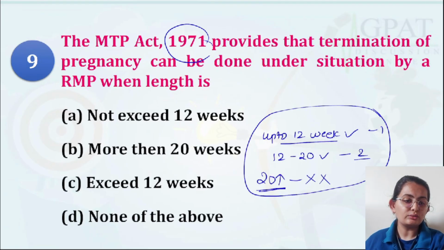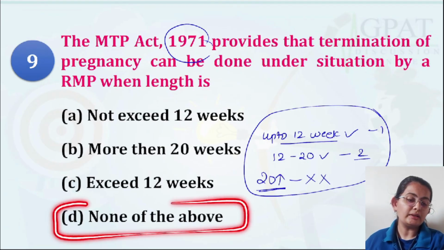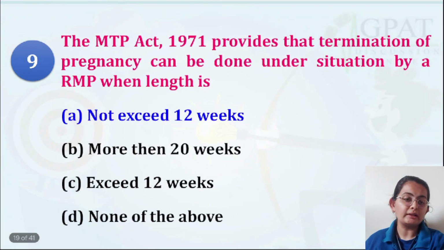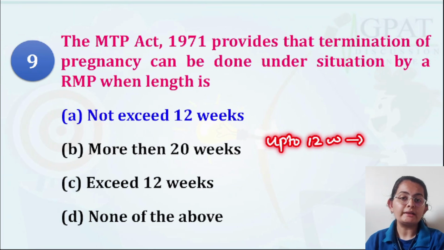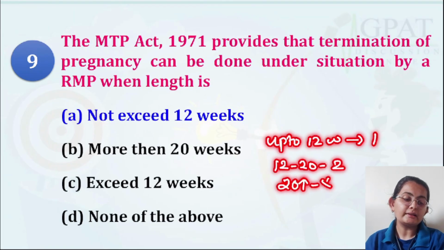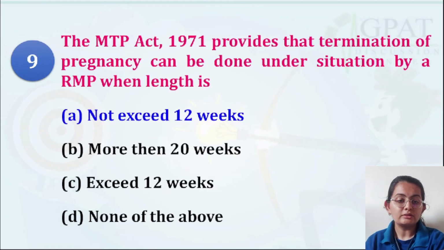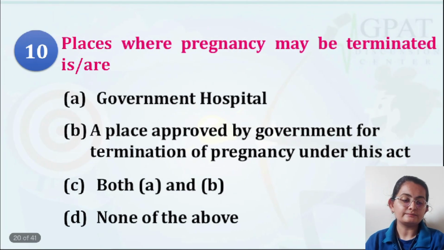I think there is an issue with this particular question. This medical termination can be done if it is up to 20 weeks, so none of the above would be the correct answer. Up to 20 weeks, it could be done. Not exceeding 12 weeks, no, because up to 12 weeks we require the advice of one doctor. From 12 to 20 weeks, we require the advice of two doctors. Above 20 weeks, it is not allowed as per the 1971 Act to terminate a pregnancy. So the very accurate option is option D.